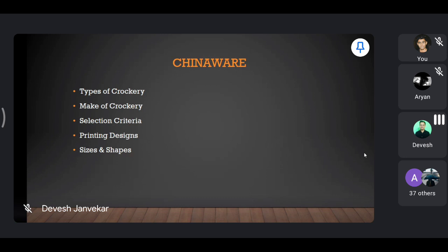Then you have porcelain, which is made up of 50% china clay, 25% quartz, and 25% feldspar. Feldspar is your alumino silicate mineral, which is translucent with gray and blue tinge.